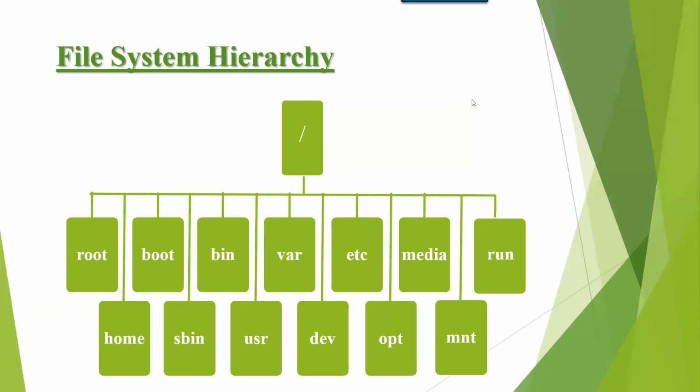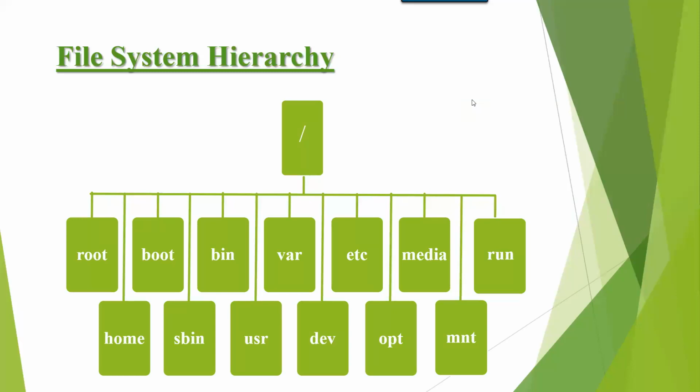I'm repeating. Forward slash is a parent directory or top level directory in Linux. Forward slash contains subdirectories. Directory means folder. And forward slash is similar to C drive in Windows. Root is the home directory for super user. Super user means administrator. Home is the home directory for normal user. Boot contains bootable files and kernel up to version 6. Sbin contains super user commands, the commands which can be executed by super user. Bin contains normal user commands, the commands which can be executed by normal user.